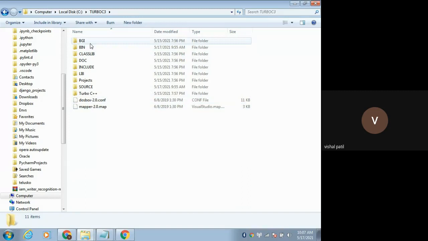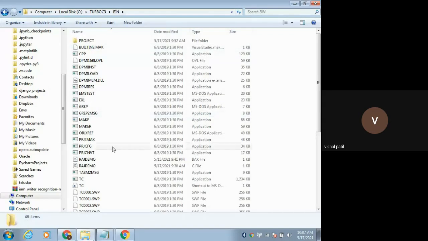The folder which will be useful for our programming, we will discuss first. In bin we store our program. I have developed one program using C programming, and I would like to show you that program and how it creates the different files.